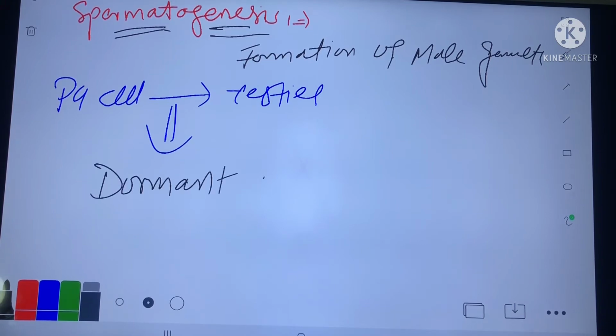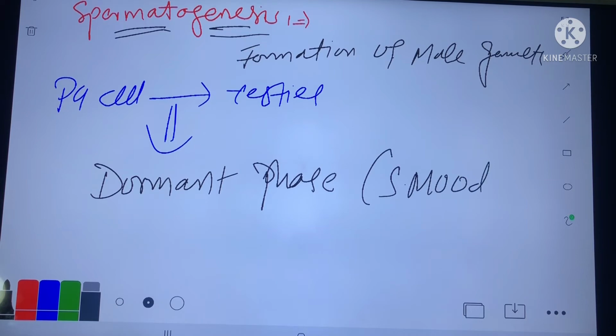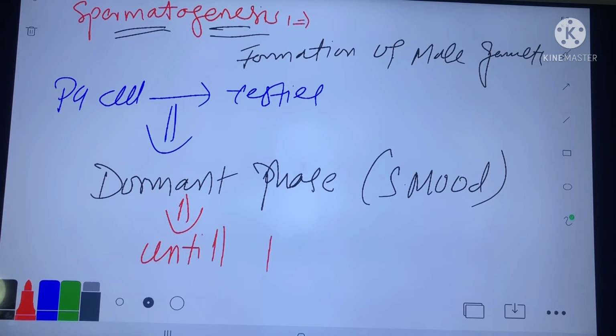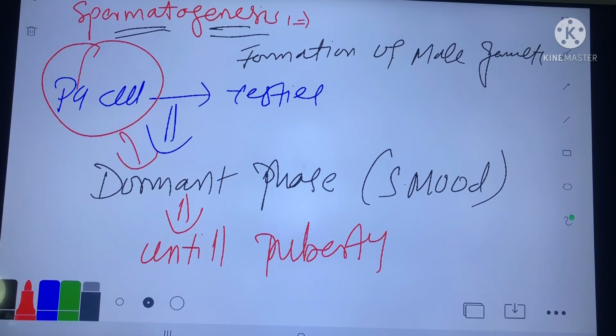Dormant phase means sleeping mode. What will be the duration of the dormant phase? Until puberty, the PG cells will be in dormant phase.